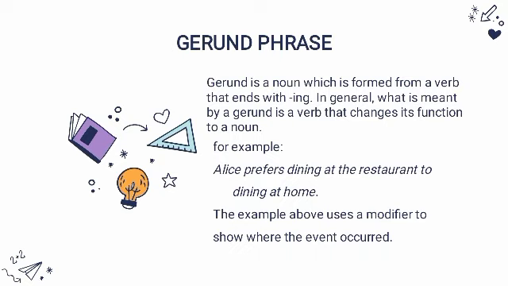Jadi, gerund phrase berbentuk sekelompok kata yang diawali dengan gerund lalu diikuti satu atau dua modifier. Contohnya, Alice prefers dining at the restaurant to dining at home. Contoh tersebut menggunakan modifier untuk menunjukkan di mana kejadian tersebut terjadi.